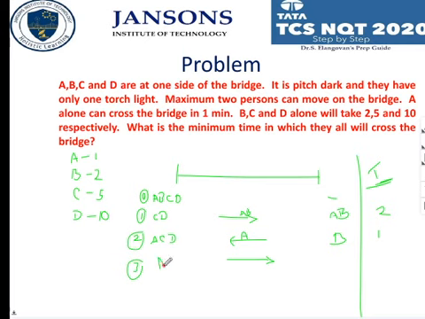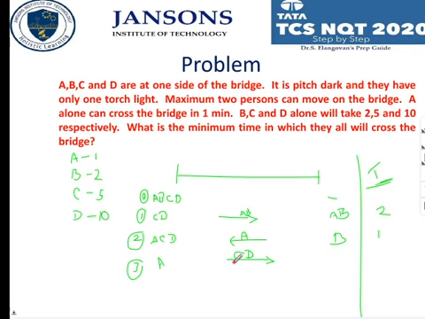But let me say why I suggest C and D traveling. Otherwise, the next time when he is coming back and has to take 10, that is D again, then first 5 minutes will go, then again 10 minutes, so totally 15 minutes will go.